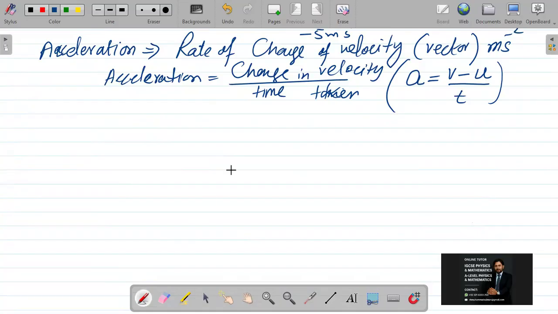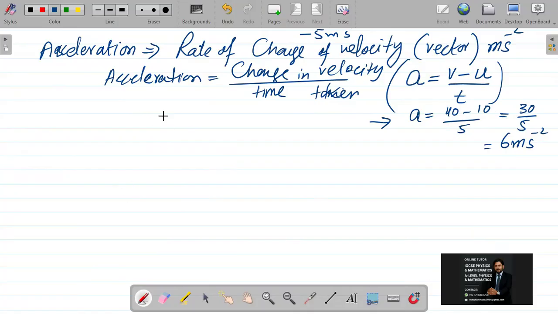Positive acceleration is when the final velocity is larger and the initial velocity is smaller, and I subtract it. For example, a is equal to 40 minus 10 over 5. So I get 30 over 5, then the answer is 6 meters per second squared. This is my positive acceleration, when I am applying the accelerator, increasing the speed from 10 to 40 over 5 seconds.